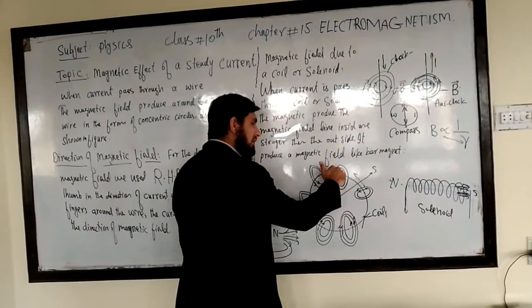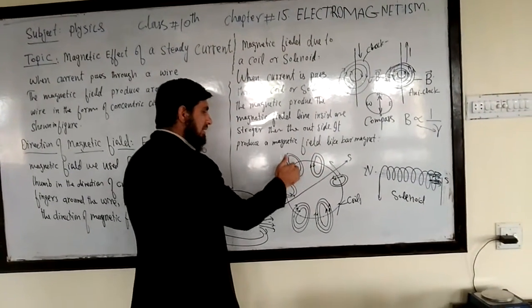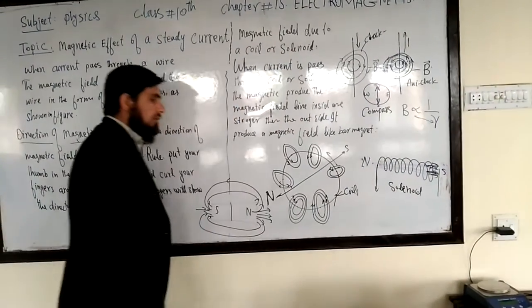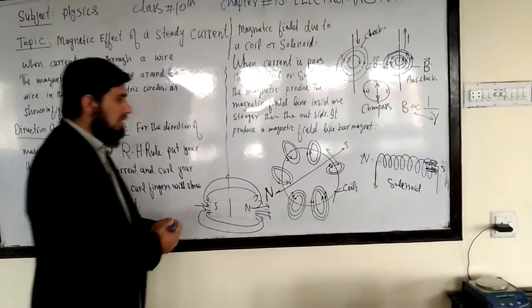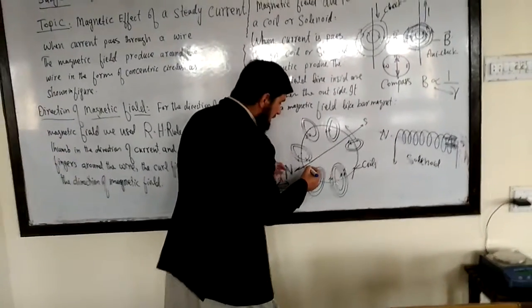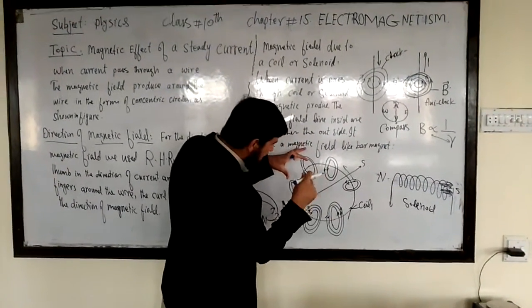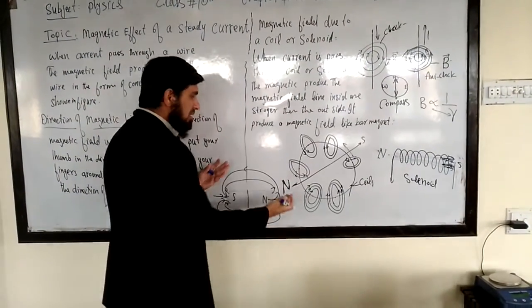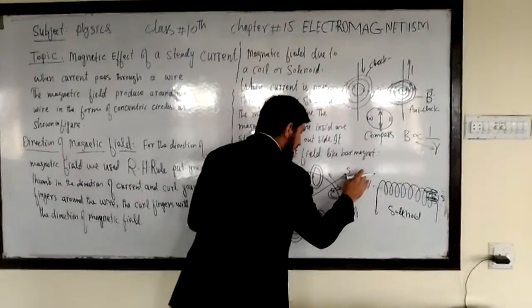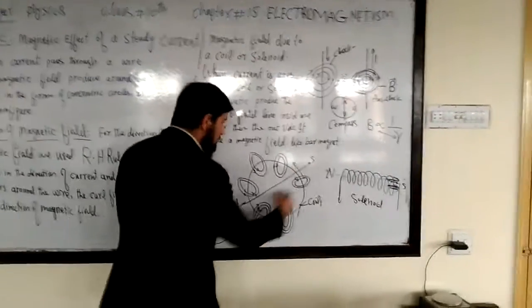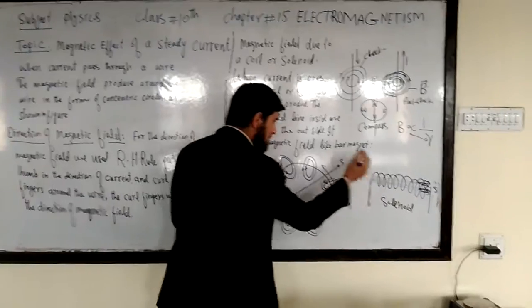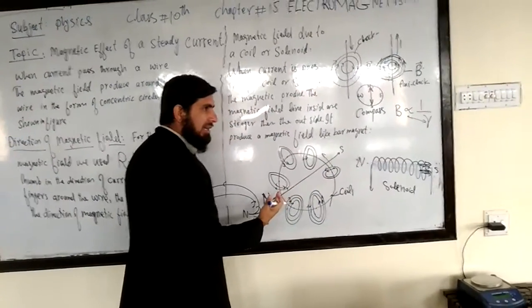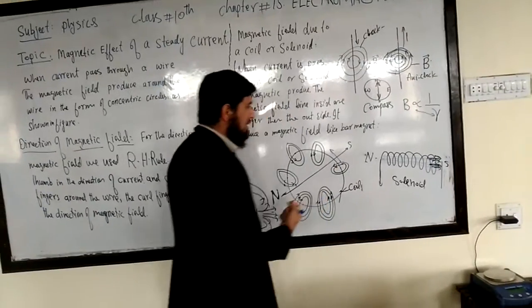So you can say that the magnetic field enters this coil from one side and leaves from the other side. So this is a north and this is a south. Magnetic field lines move from north to south. So this is a magnet coil. This is a current carrying coil, and it behaves like a magnet.